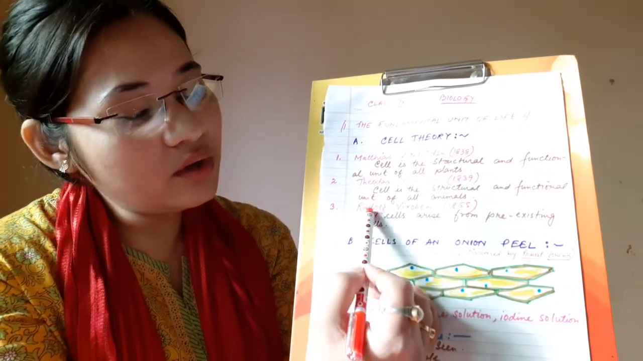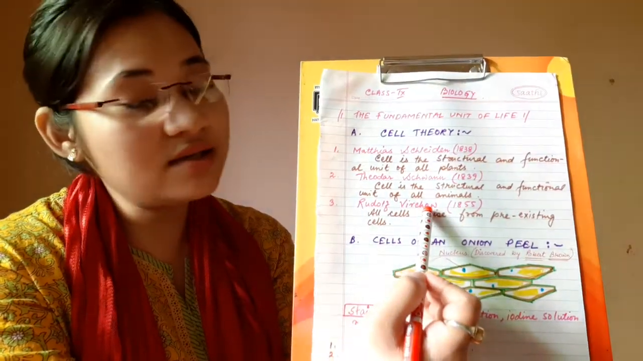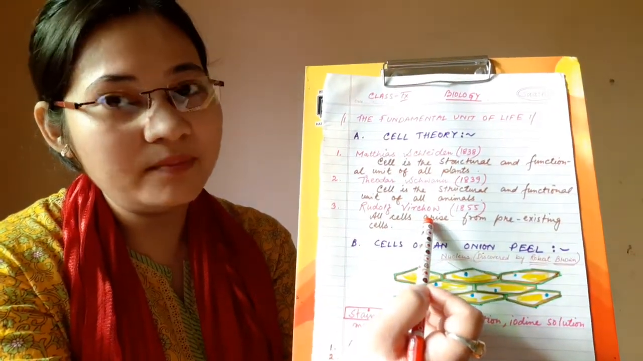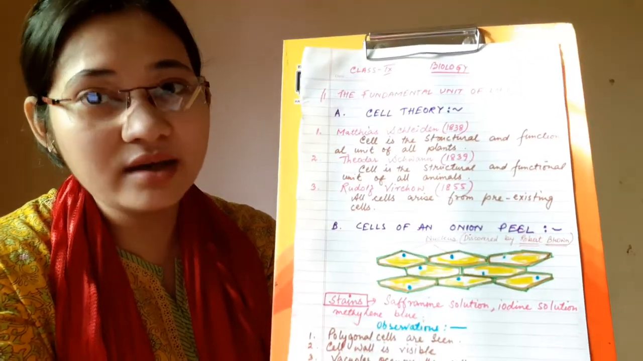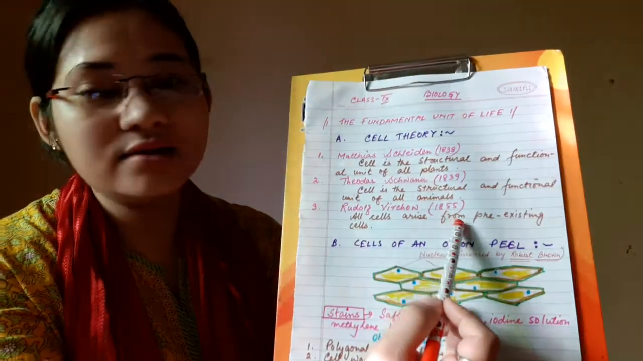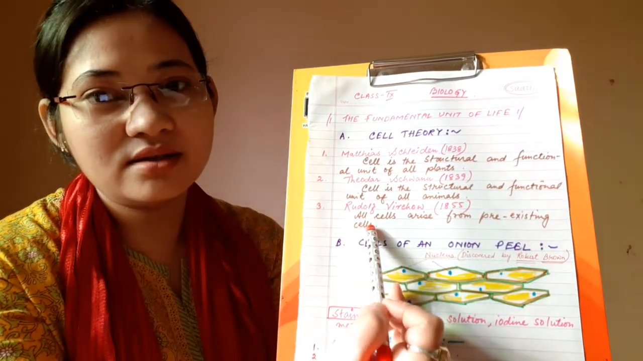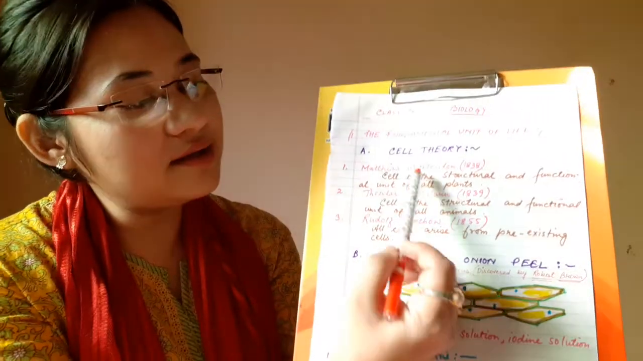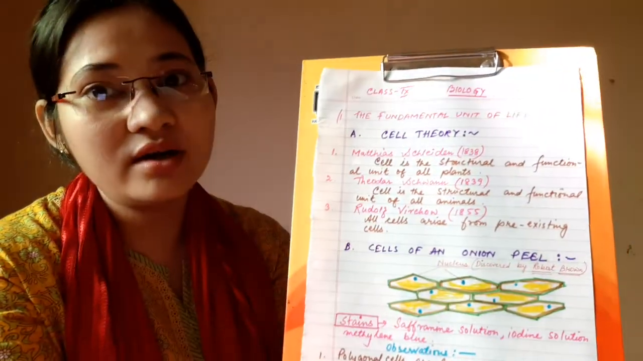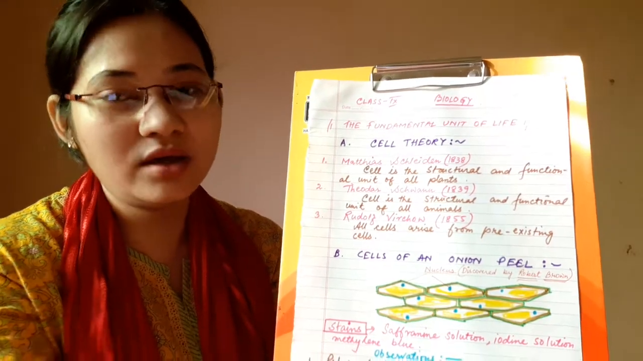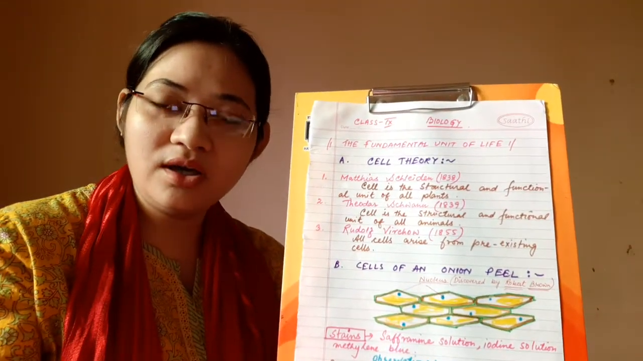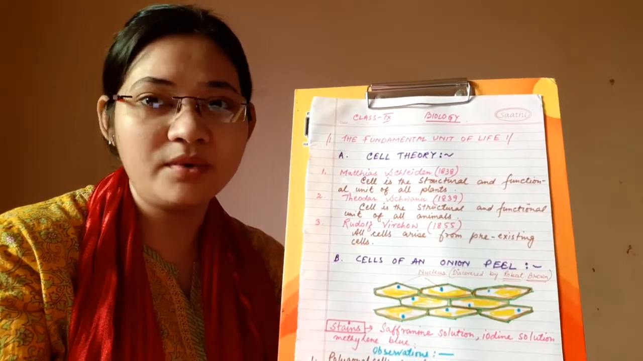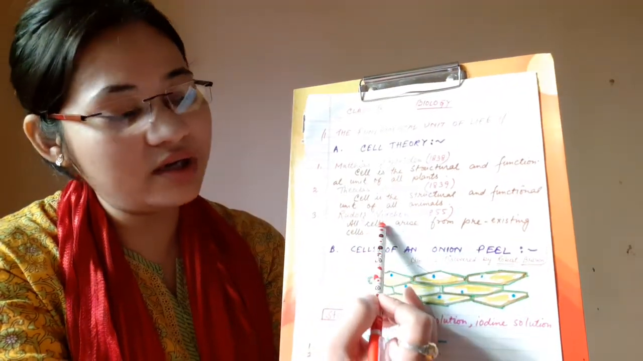And Rudolf Virchow is the third scientist who gave the third statement of cell theory. He was a microbiologist and he said that all cells arise from pre-existing cells. These are called the three postulates of cell theory, and these are the three scientists who are responsible for it. A question will come: what is cell theory, who are the scientists who gave it, and what are the postulates of cell theory?